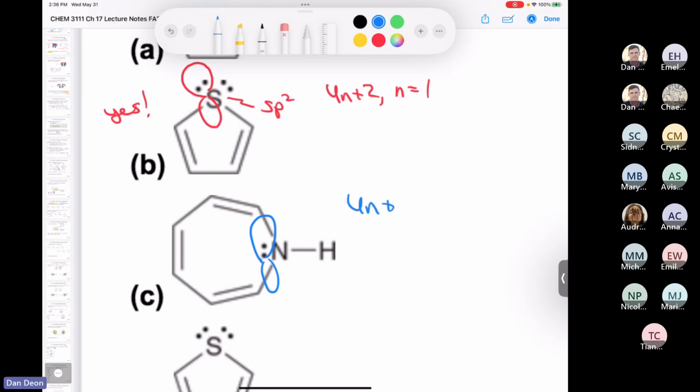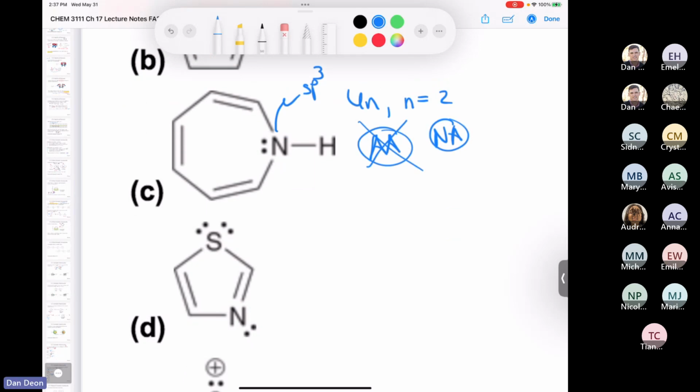Would it be a Huckel number of electrons then? Yes or no? Did anybody answer that? It would be no. It would be 4n, where n is equal to 2. And so, right, Tiana, you might say, hey, this compound is anti-aromatic. It's not anti-aromatic, because remember, a compound is going to do whatever it can to avoid being anti-aromatic. And so this is going to adopt an sp3 hybridization. And so the compound is actually non-aromatic.